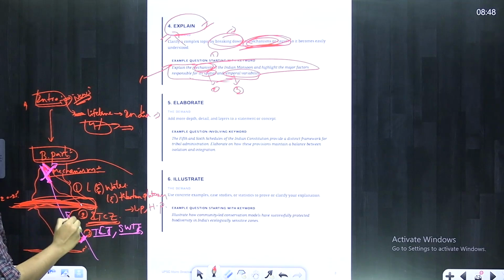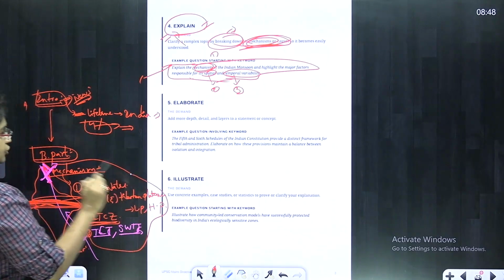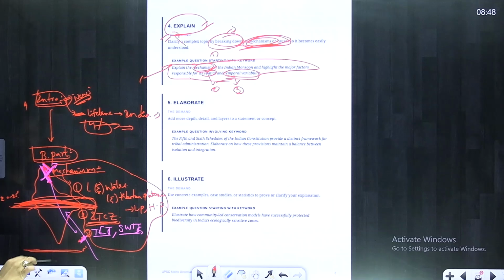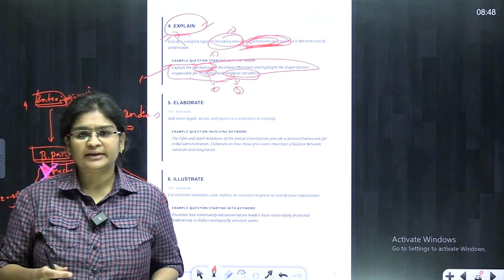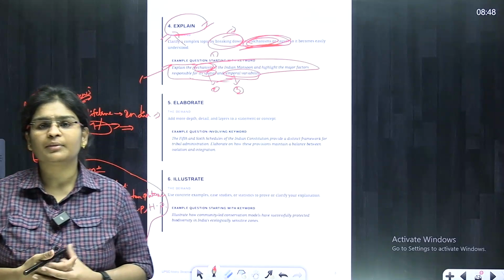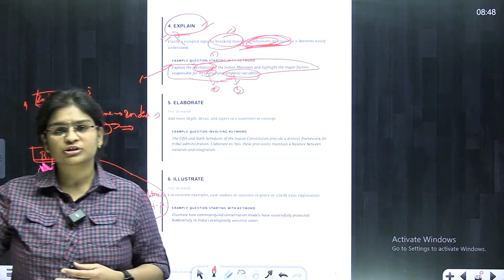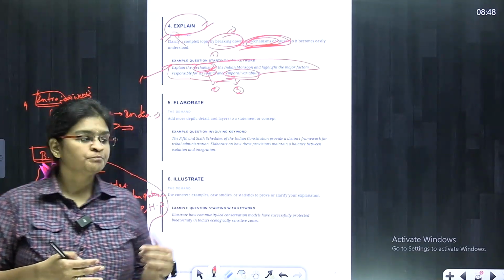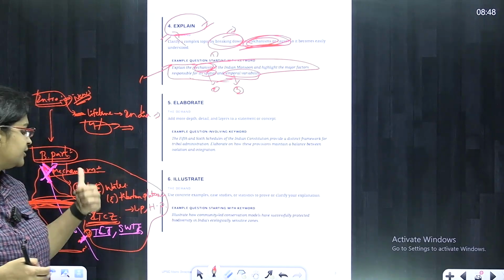So this is the main mechanism of the monsoons, and this is the first part. You need to draw a diagram and also highlight each and every point in a cyclic format, like initially the heating of the Himalayan plateau, which is causing the differences between the ocean and the Himalayas and Tibetan plateau.